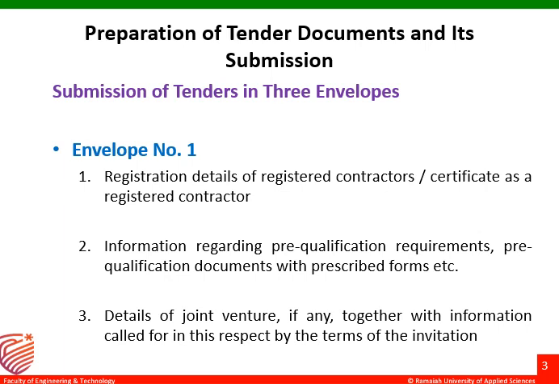So the third detail is details of joint venture, if any, together with information called for in this respect by the terms of invitation. Means whether the company is a single entity or a multiple entity, merging with some other companies, or whether that company itself is independently taking the project.